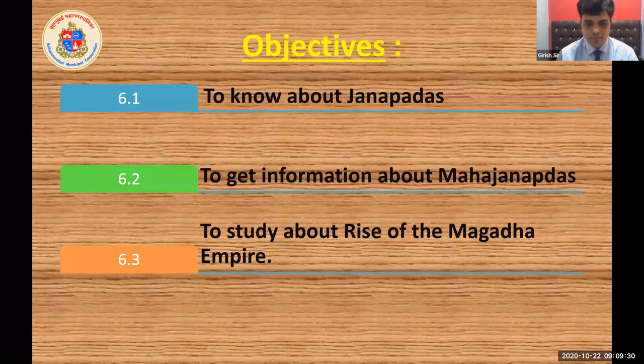And the last part will be to study the rise of the Magad Empire. The Magad Empire was the strongest empire of the Mahajanapadas, and hence it has been highlighted in this lesson to get more information about Mahajanapadas.